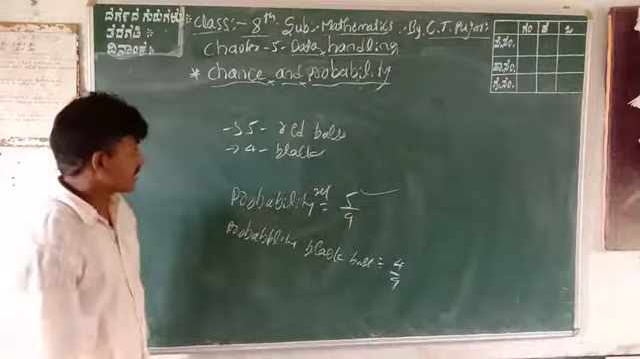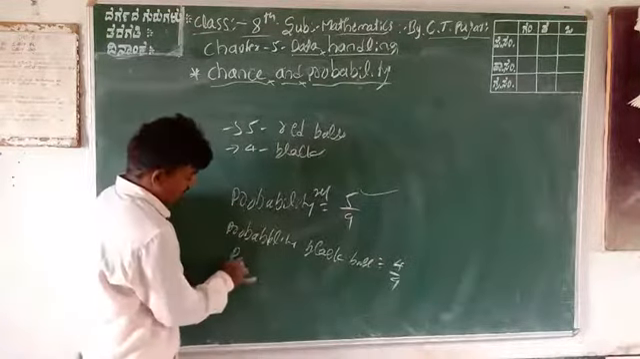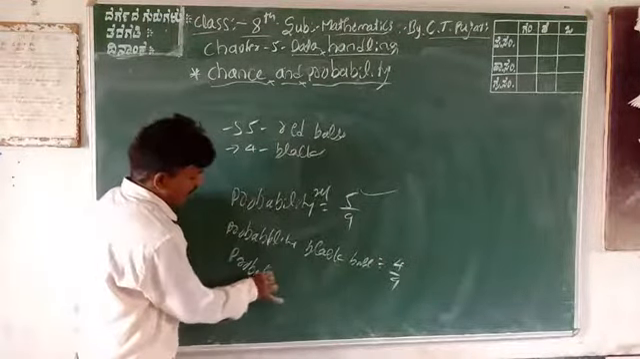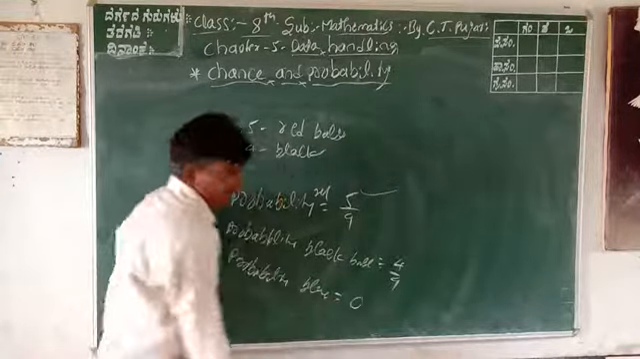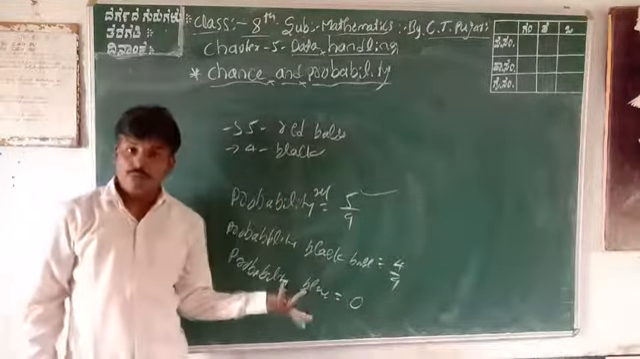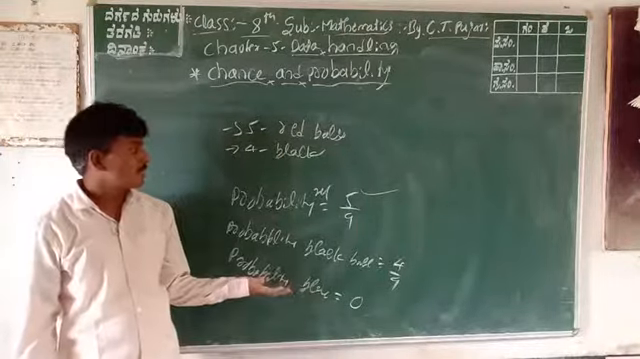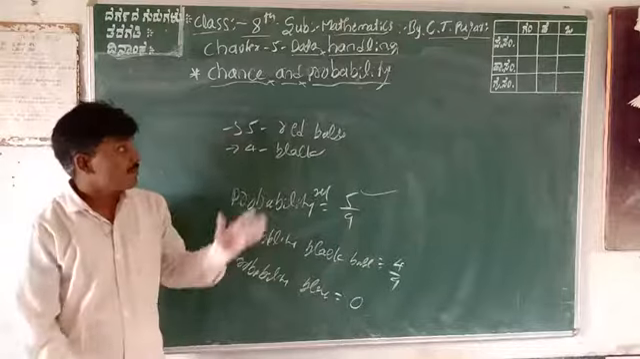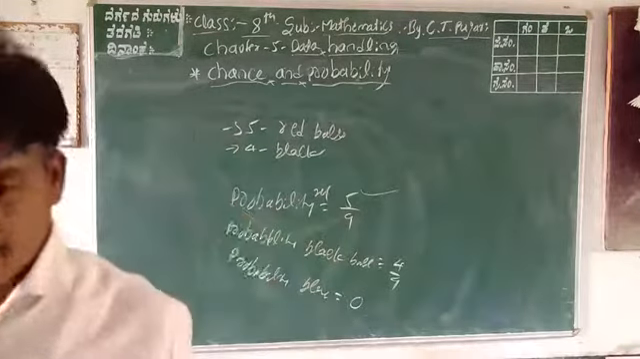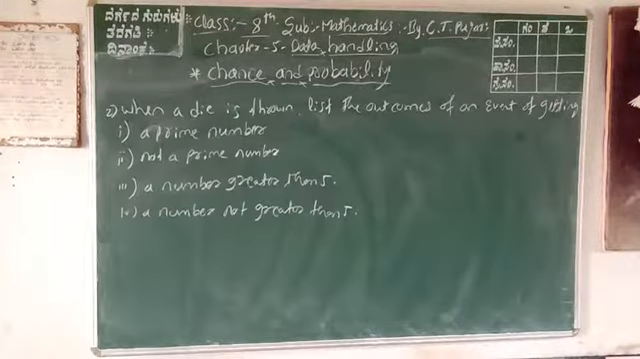Otherwise, the probability of a blue ball is 0, because there are no blue balls in the box. Only red and black are there. This is probability. Take some examples from your textbook. Last question.